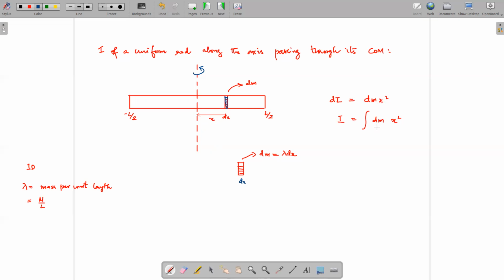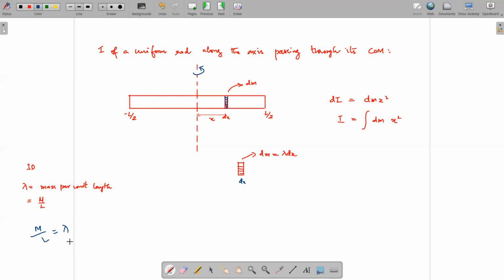Okay, here in the integration, mass and length are different quantities. So this integration is not directly possible, so we will convert dm in terms of x. How do we do that? We will introduce the concept of mass per unit length. Let's say the total mass of this particular rod is m, and its total length is L, right? So the mass per unit length we will call a quantity, say lambda.